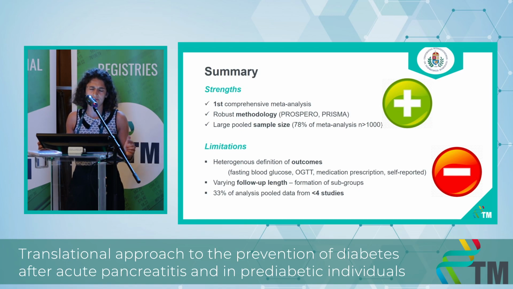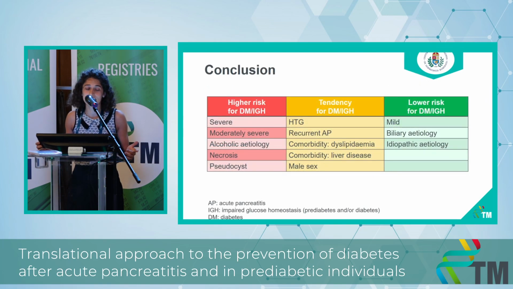We did a subgroup analysis for follow-up time length to account for some of this heterogeneity. Moreover, another limitation is that only 33% of the studies were based on data from less than 4 studies. But we can still conclude that we have found that having severe or moderately severe disease progression, local complications, and alcoholic etiology is associated with a significantly increased risk of developing dysglycemia after acute pancreatitis.